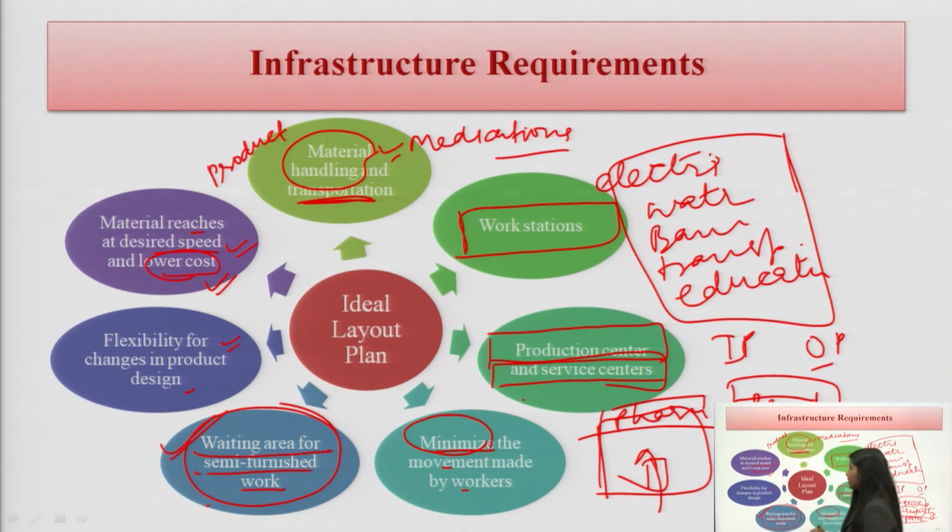And the cost will be lower, of course, when transportation facilities are available very easily, and also the production centers are near, the service centers are near, where there is a water facility, where there is an electricity facility. All these facilities we want, so that the material reaches with a desired speed and with a lower cost. Ultimately, we want to provide the drugs with more efficacy and to optimize the cost.